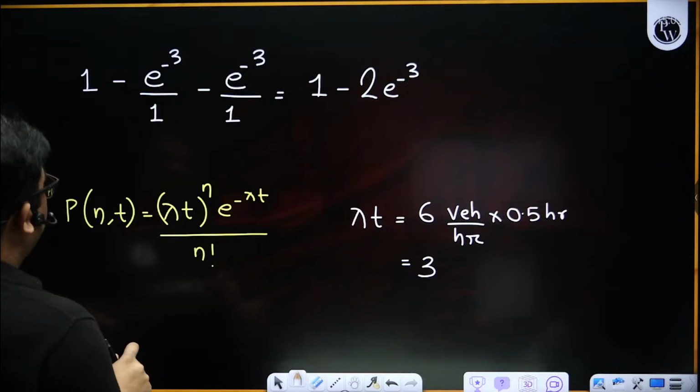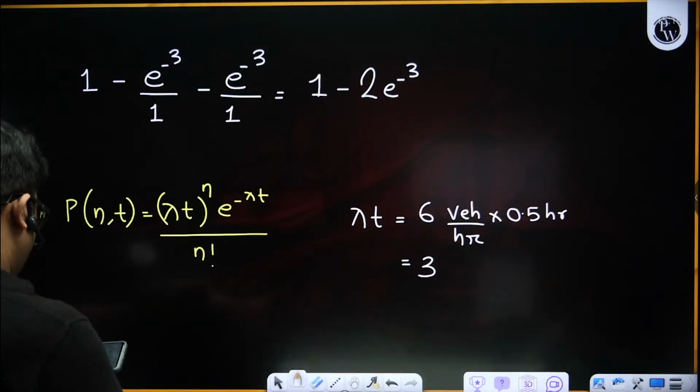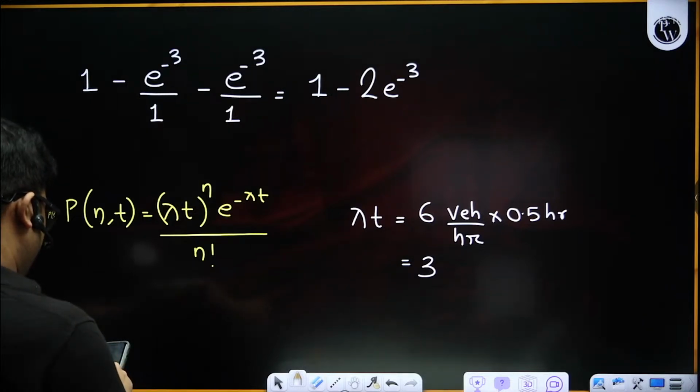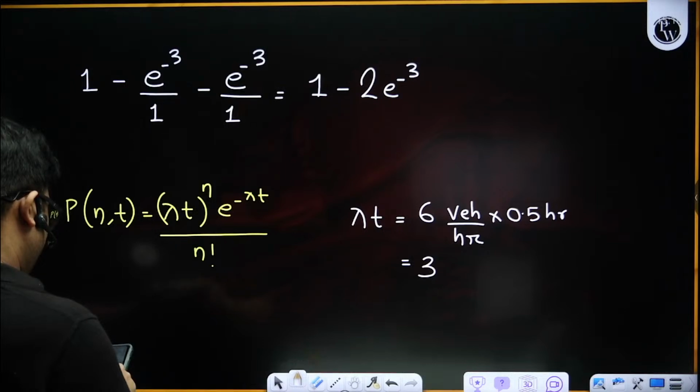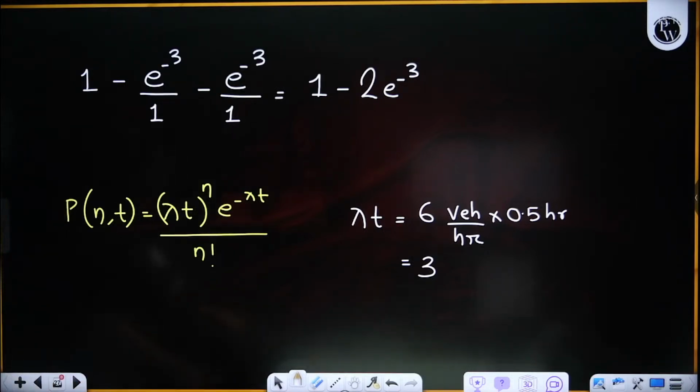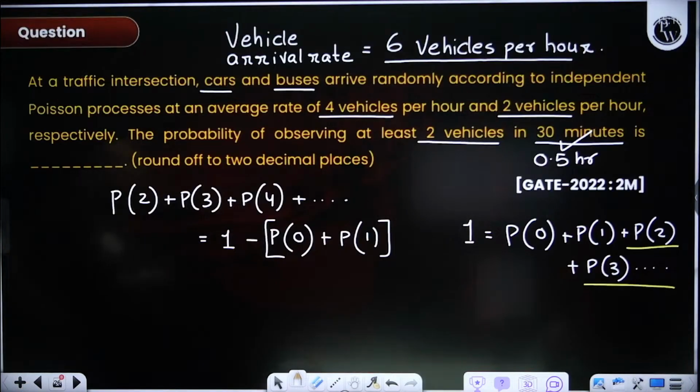Some mistake we have done. Where have we done the mistake? Let me check. Okay, correct only. 6 vehicles per hour, yes, correct.